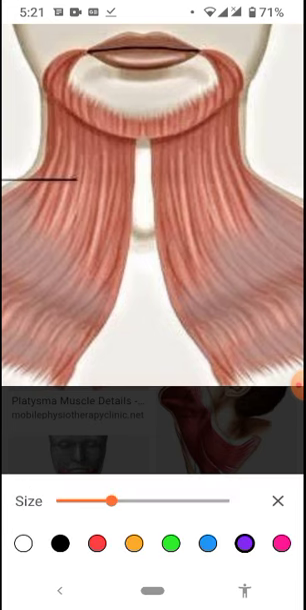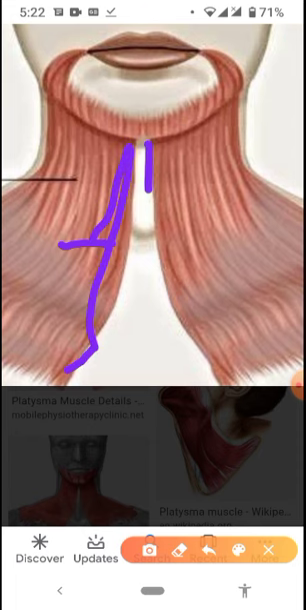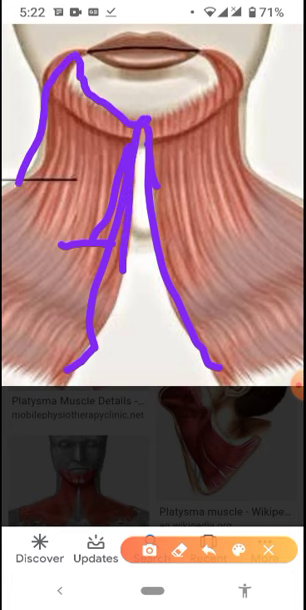Superficial fascia of the neck includes this muscle. This is the muscle which is shown over here, both sides, right side and left side. The name of the muscle is the platysma. So the platysma muscle is also in the superficial fascia of the neck.